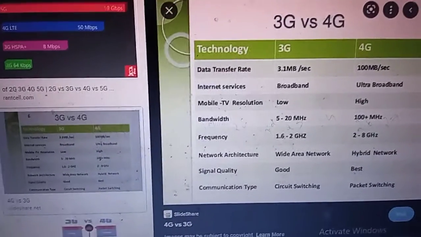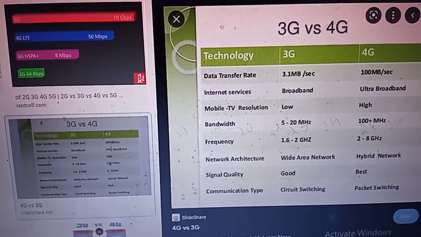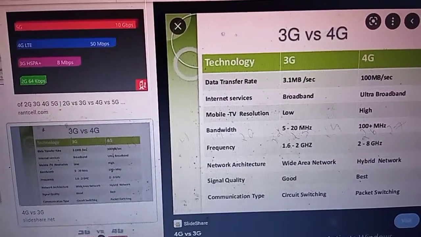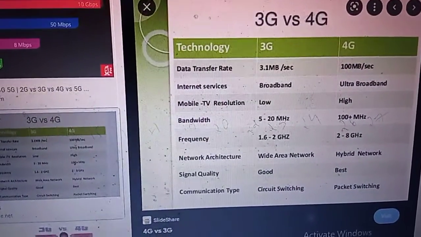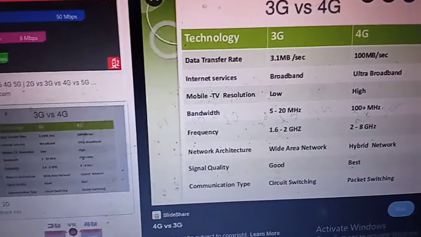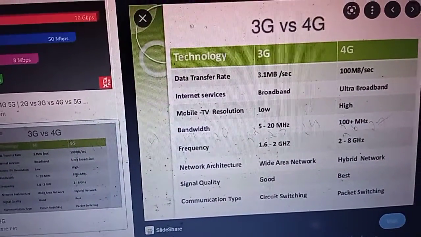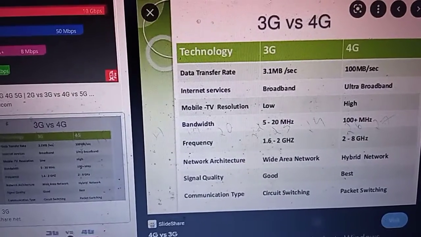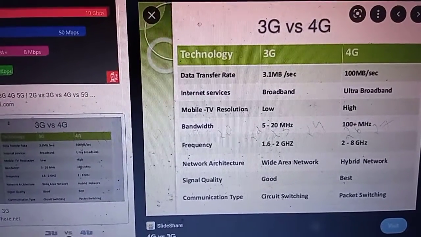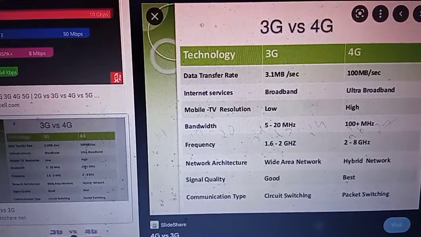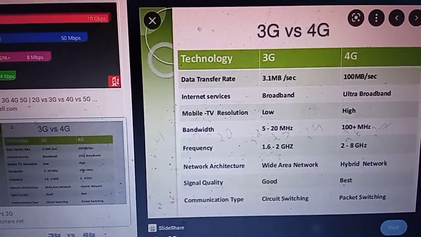Next one, 3G and 4G technology. Nowadays we are using 4G, and 5G is also coming; I think BSNL has also started to provide 5G technology. Then we need to study the difference between 3G and 4G. You people also know the difference, because when you are using 3G and you move to 4G, you can feel the speed difference.